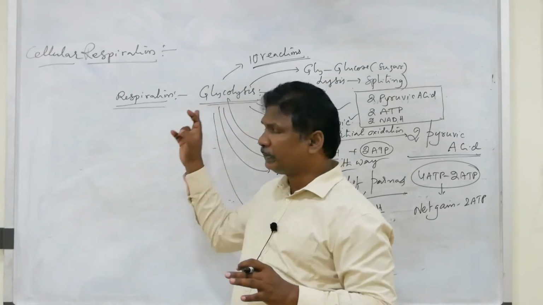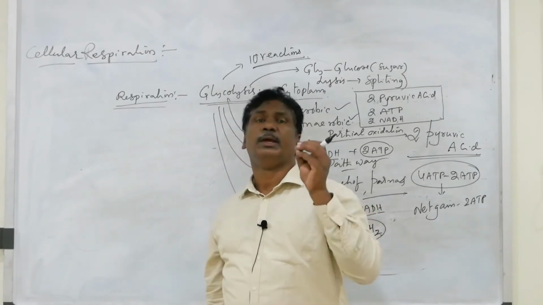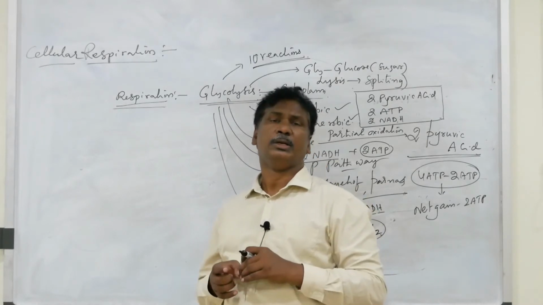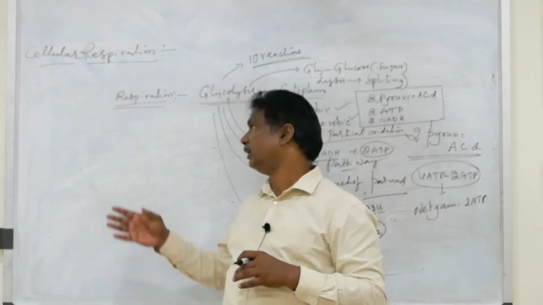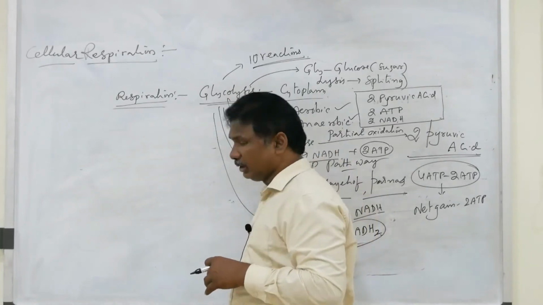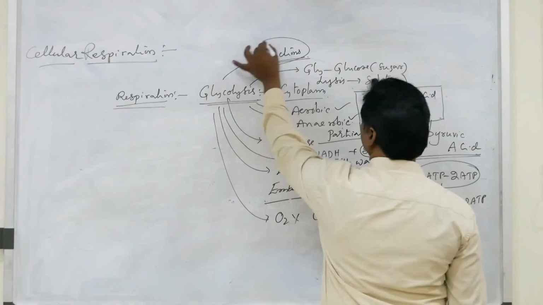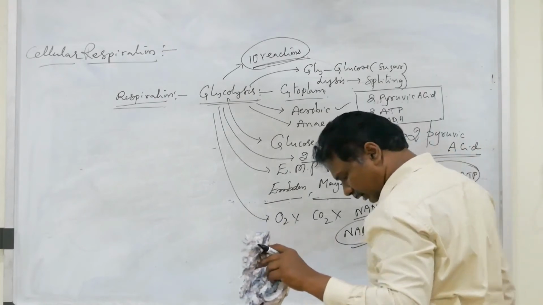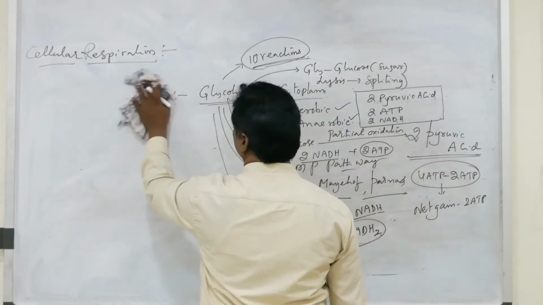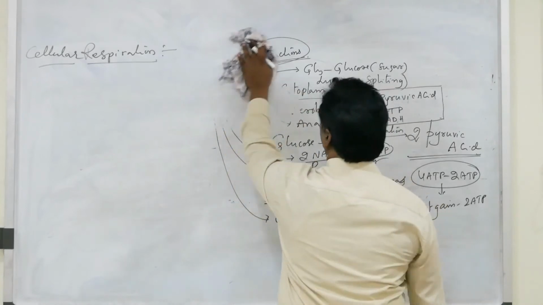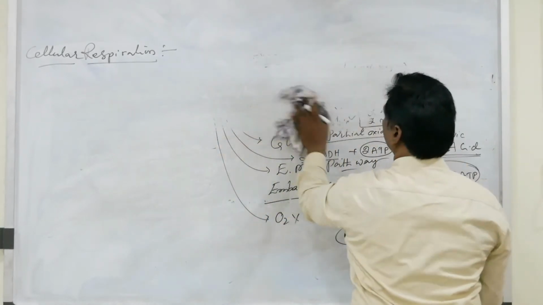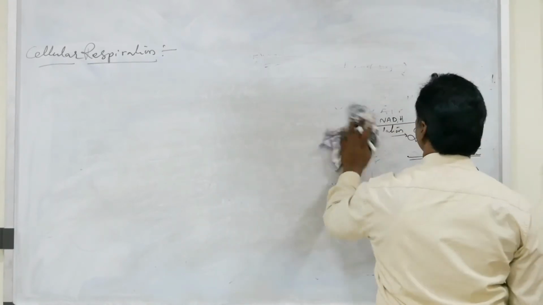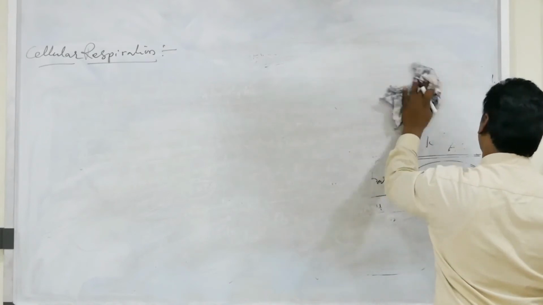But in respiration, energy is also released, but the total energy does not release at a particular point. So multi-step reactions are present within respiration and also in glycolysis. In glycolysis, 10 enzymatic reactions are present with a full flow chart. That flow chart is the most important one. For a flow chart we get 3 marks in the exam. For drawing a flow chart there are 3 marks, and for writing the matter there are 5 marks. So that is also most important.